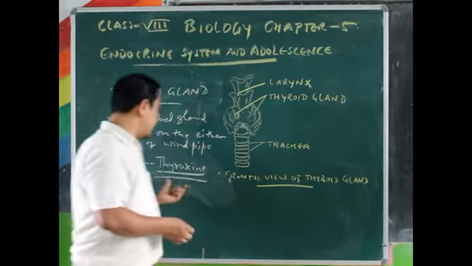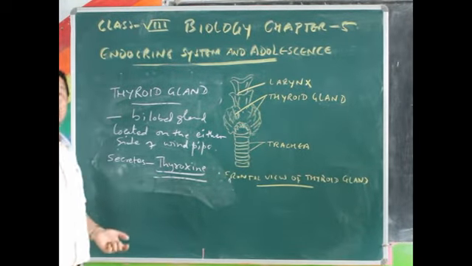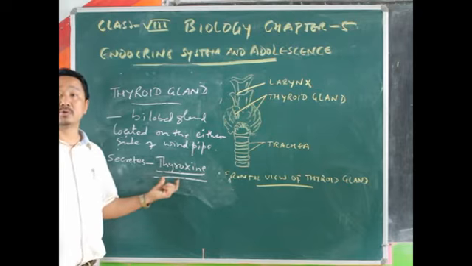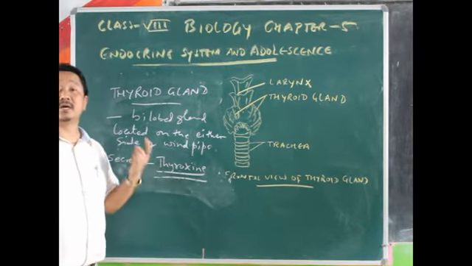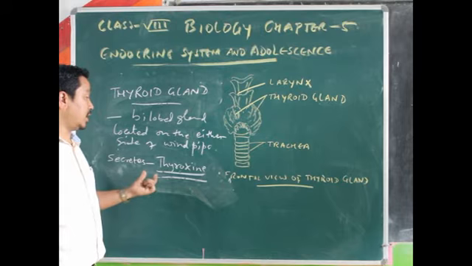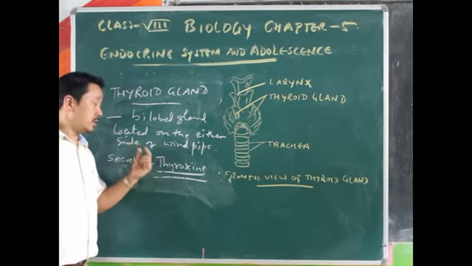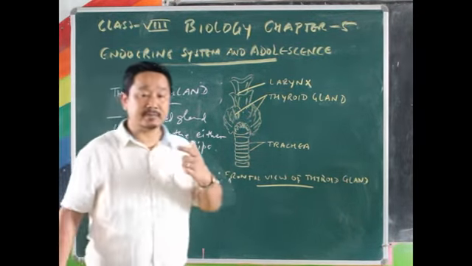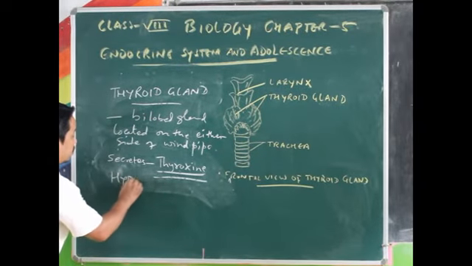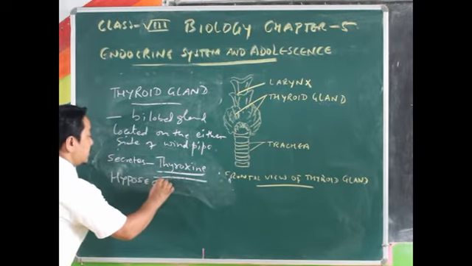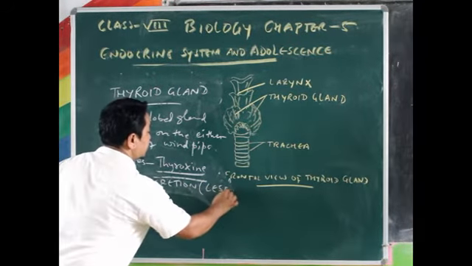Alright, so now as far as your thyroid is concerned, let us talk about the disorders or problems caused due to the less secretion of this thyroid hormone. Less secretion in biological terms is called hyposecretion. Okay, that means less.